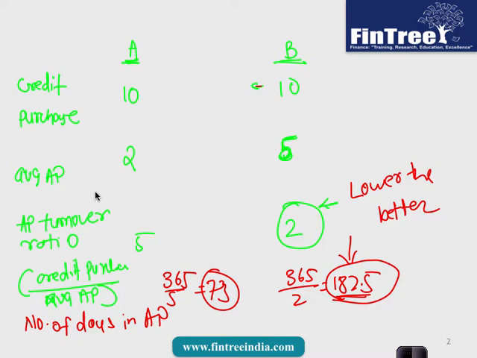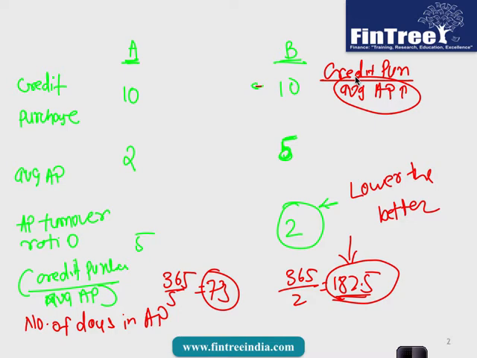Are we fine with this? Now lower the better, but now again observe the formula carefully: credit purchase divided by average accounts payable. You can lower the formula by increasing the denominator. And how can you increase accounts payable? By simply not making payments, right? And if you simply stop making payments, then after some time you will lose your credit. Correct? So lower the better, but not at the cost of losing your credibility in the market.